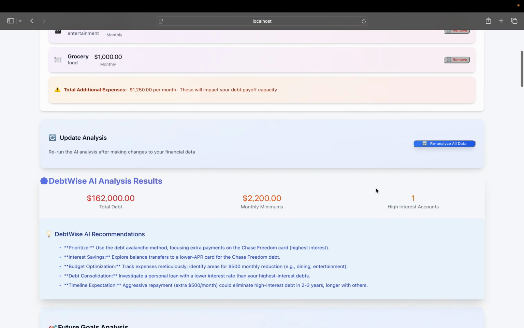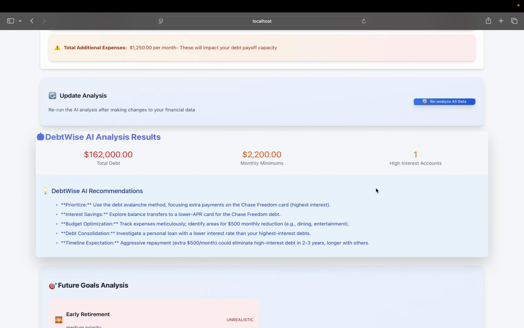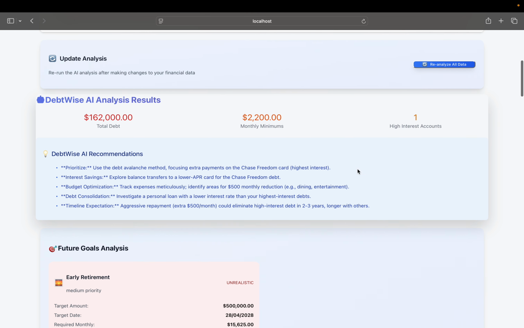This is analysis coming from Google Gen AI. So he has a total debt of 162,000. Monthly minimums are this one, and the high interest rate account is one. If you remember, the first account we put in was 18.9 something.